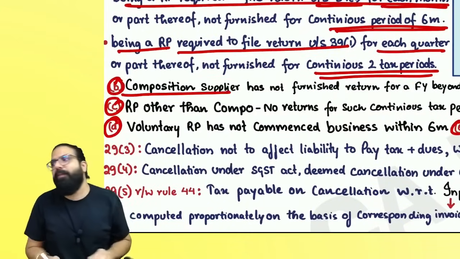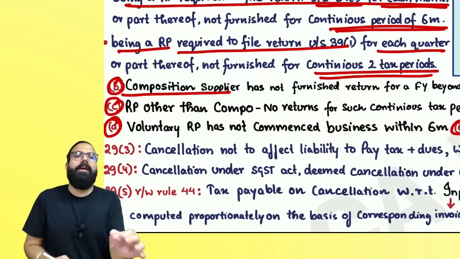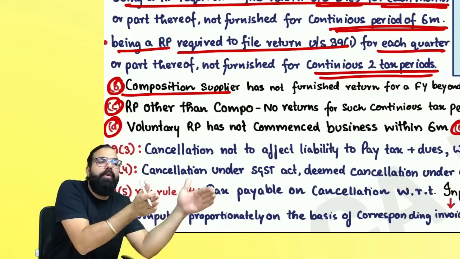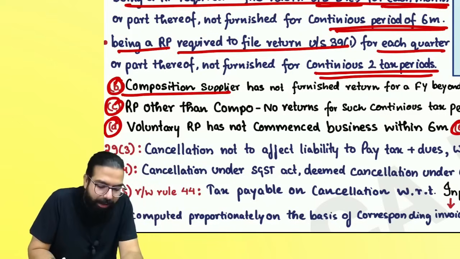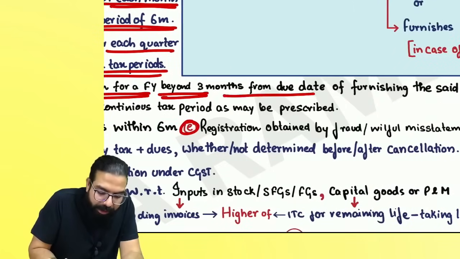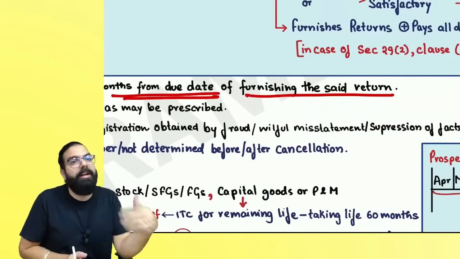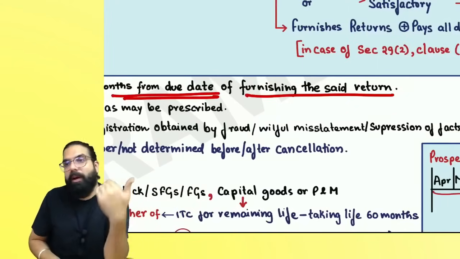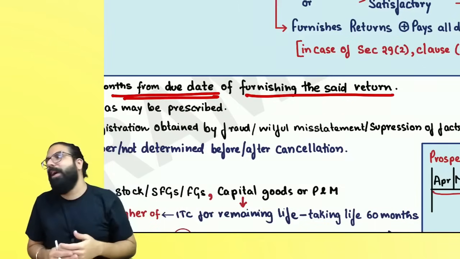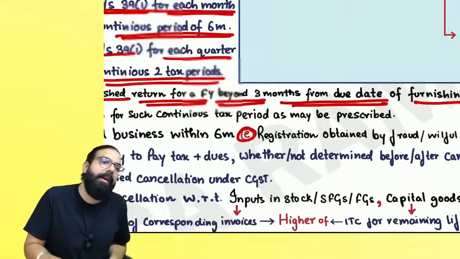if you are a composition dealer, the date to file their GSTR4 is 30th of April. Once the year gets over, by 30th April. From 30th April, if you don't file your return within the next 3 months, they are telling composition supplier has not furnished return for a financial year beyond what date, everyone? 3 months from the due date of furnishing the said return. 3 months have already gone by after 30th April, the due date, or the extended due date. Within 3 months, if you don't file your composition dealer's GSTR4 return, they are telling you your registration will be cancelled.